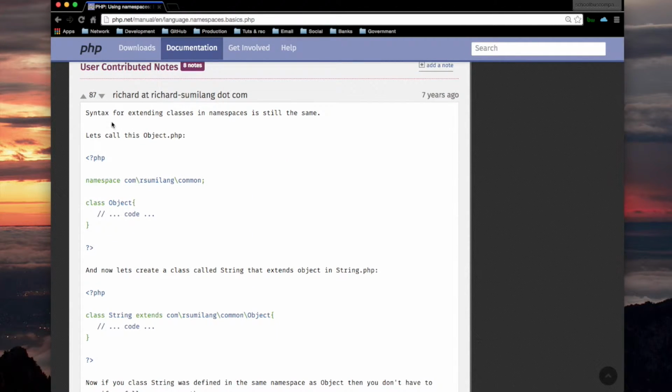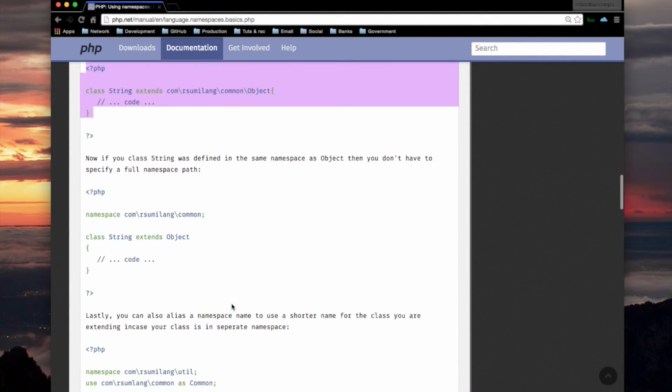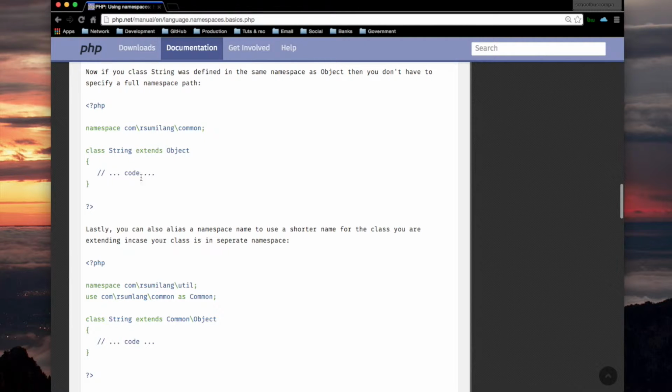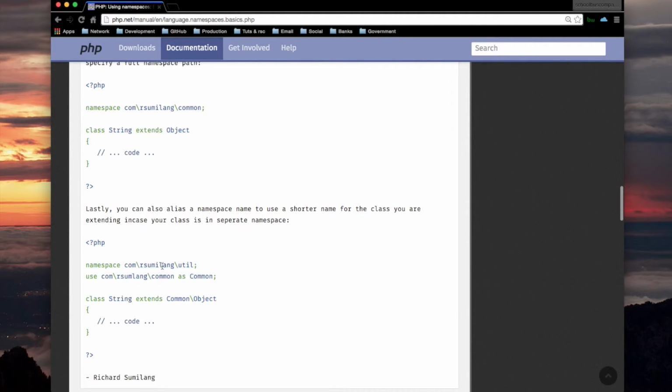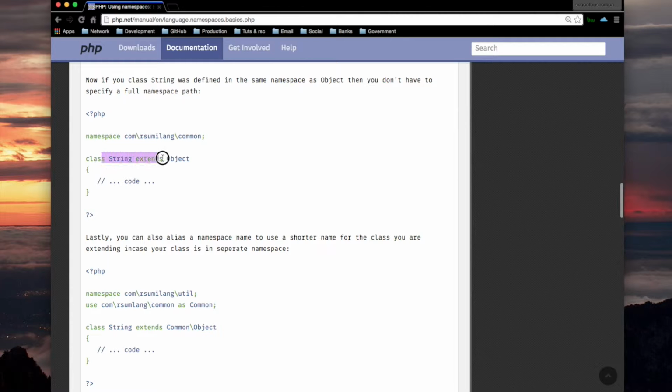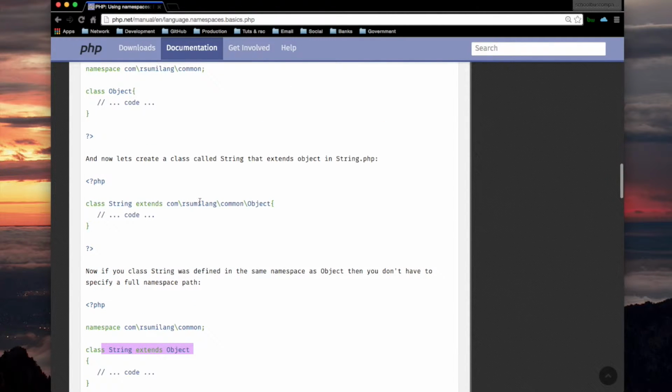Okay. And this comment here talks about the syntax for extending classes in namespaces. And it works pretty much the way you would think it would work. Here's the namespace. Here's a class definition. Here's another class definition. And it uses this to properly resolve the parent class. Okay, by the way, this one is in a different file. That's why we had to do this. If it was in the same file, we would just do what this guy says right here. Yeah, like this. See, object. Here we don't have to do this whole thing.